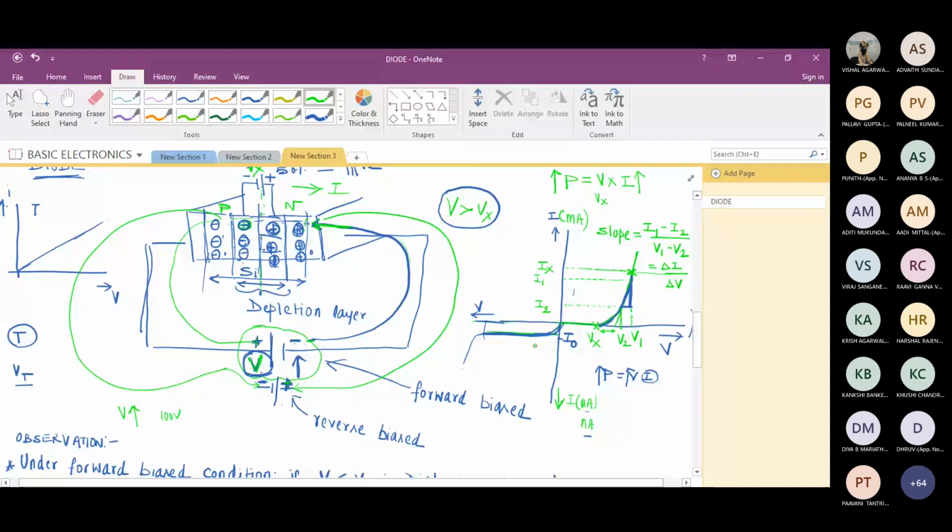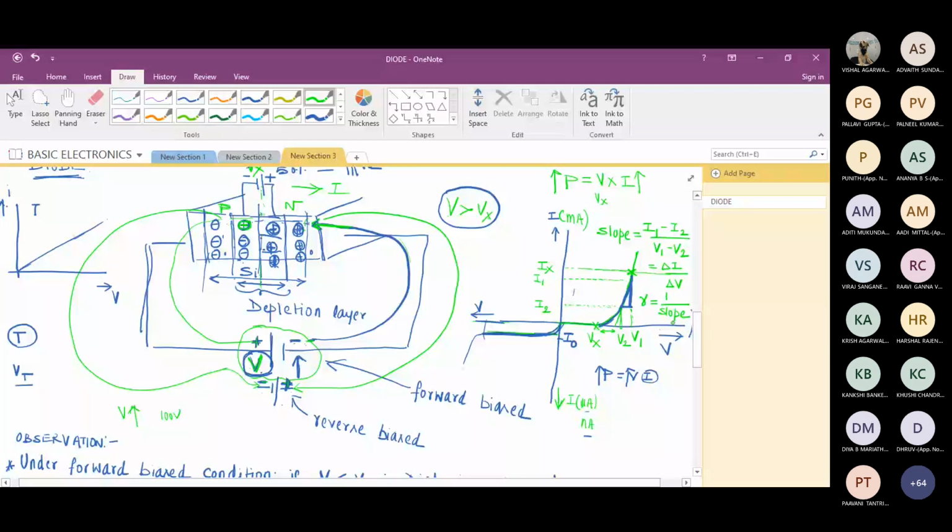Now, what is resistance? V equals IR. What is resistance? Is it V by I? So can I write the resistance of this variation as the inverse of the slope? Is it delta V by delta I? All of you getting it? So this is how we find the resistance of this variation. It is actually the inverse of the slope.